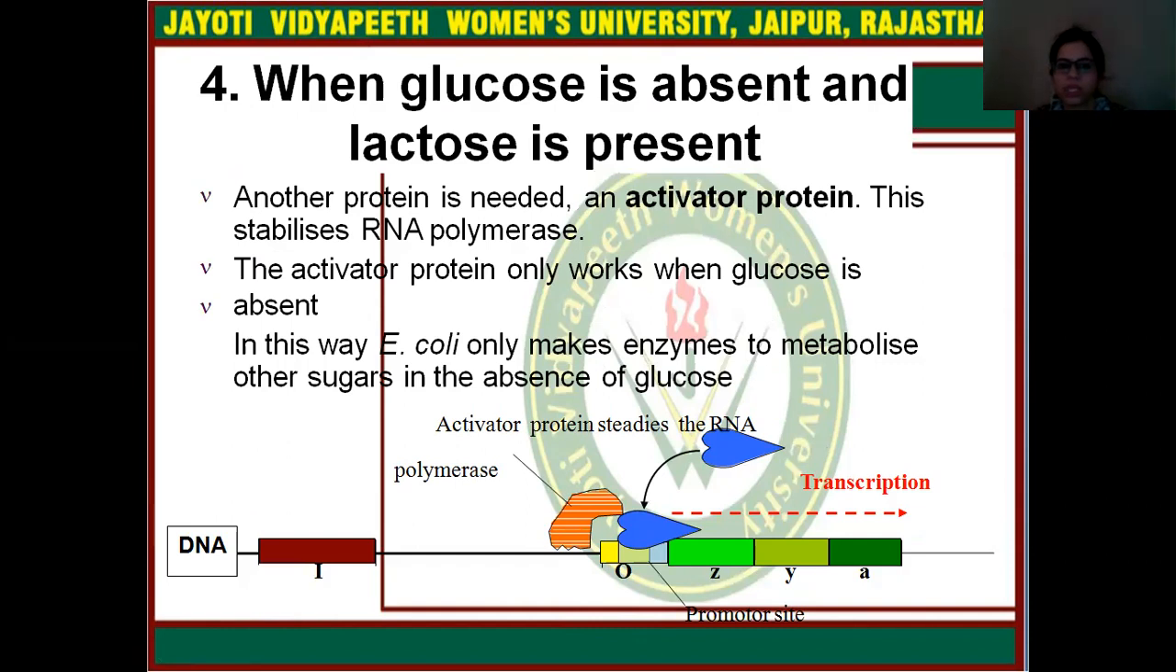The activator protein only works when glucose is absent, and in this way E. coli only makes enzymes to metabolize other sugars in the absence of glucose. Here you can simply see this is the activator protein, it stabilizes the RNA polymerase, and now RNA polymerase simply binds to the promoter, and then the further transcription process occurs. So this is how we can justify the four situations,